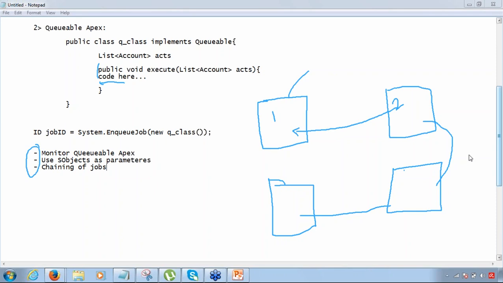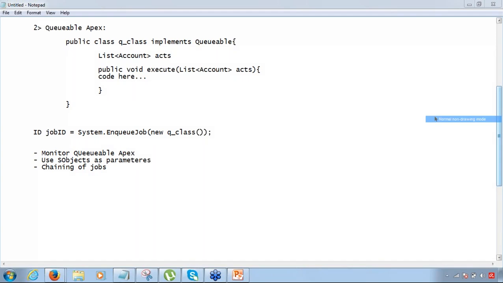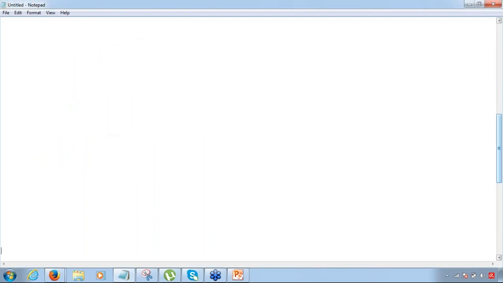Okay. So now we have talked about future method and we have talked about queuable Apex. Now I'm going to talk about another type of asynchronous Apex. Queuable Apex is for a long running operation which needs to be performed, and I just go ahead and put it in the job queue. So now you write the code and you just call this system.enqueueJob method when you want to execute this queuable Apex code, right?